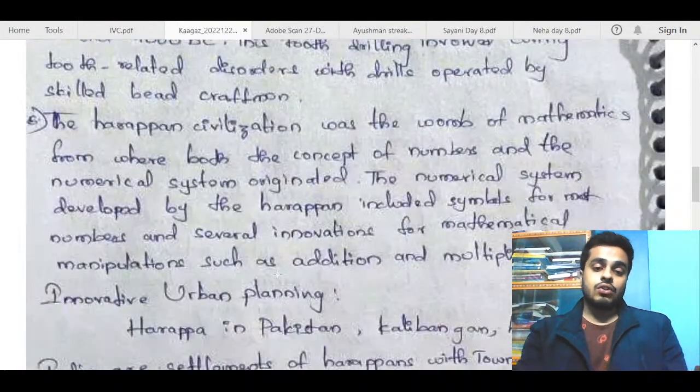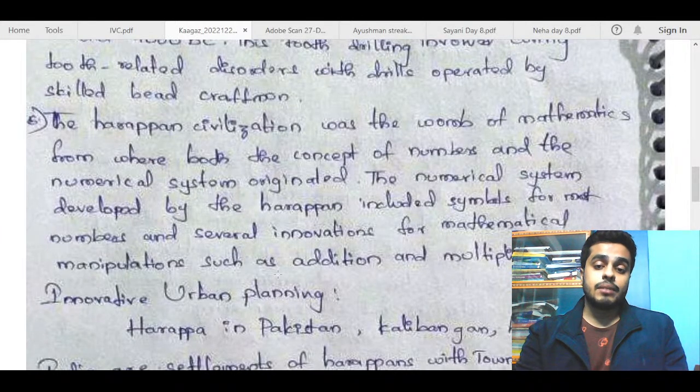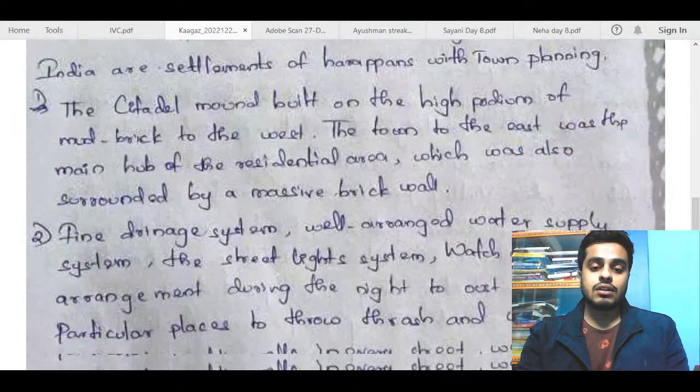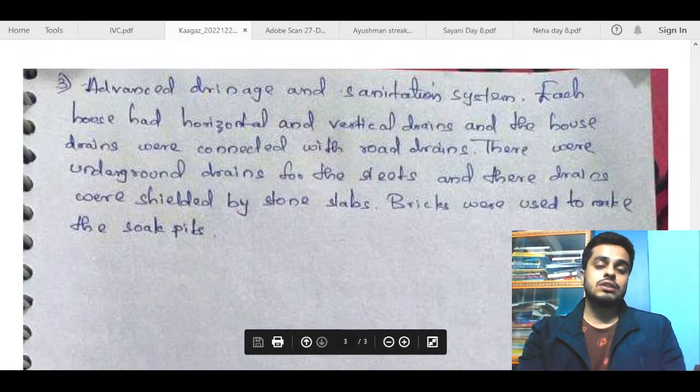So overall, I think your knowledge about scientific advancements is good. Urban planning, I think you need to read a bit more. Try to include more examples of granaries and all, transportation system, trade and commerce, art and architecture. So all of those things can be introduced in urban planning. Other than that, most of the things are fine. I will say conclusion is missing, I guess. Yeah, you can write a conclusion also in this answer.